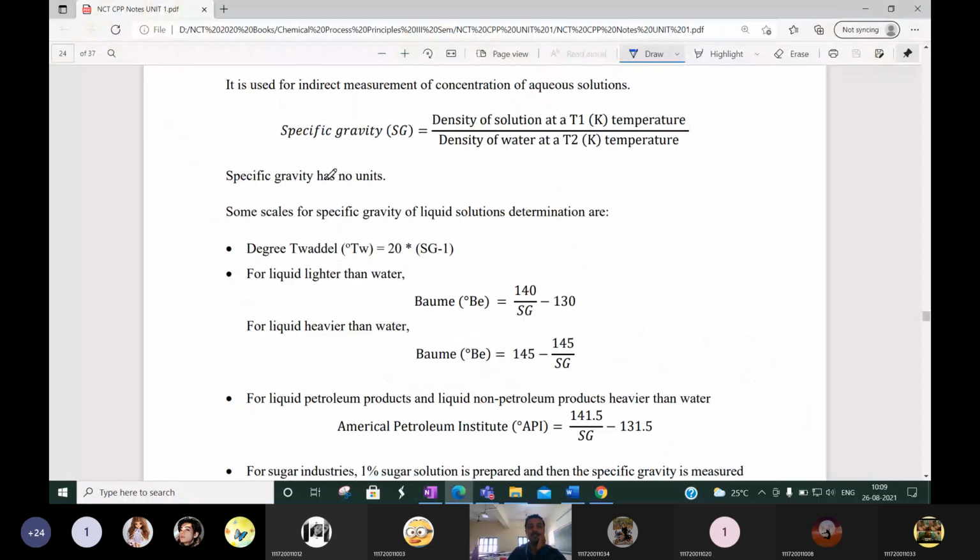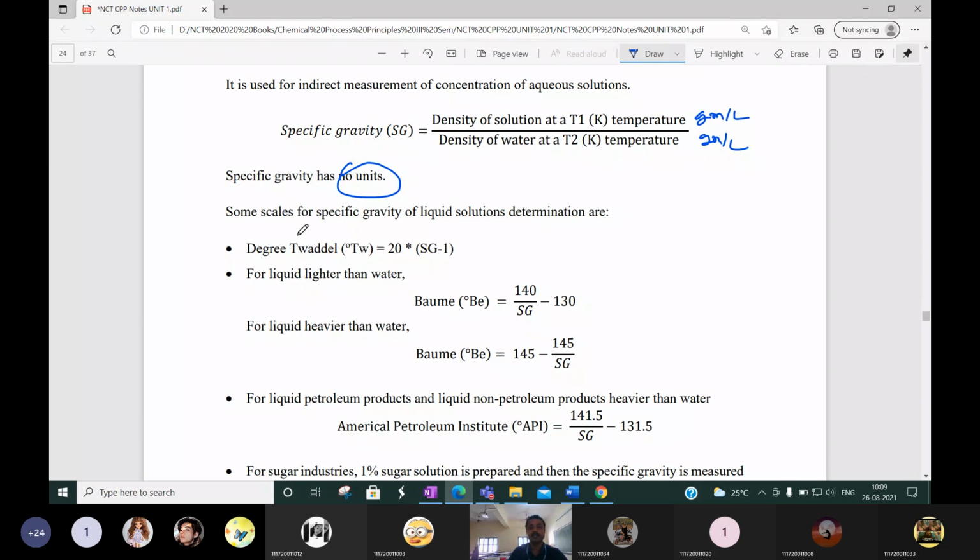Specific gravity is nothing but density of solution at a certain temperature divided by density of water. As this is gram per liter by gram per liter, it has no unit. There are different forms to measure the specific gravity of liquid solution.